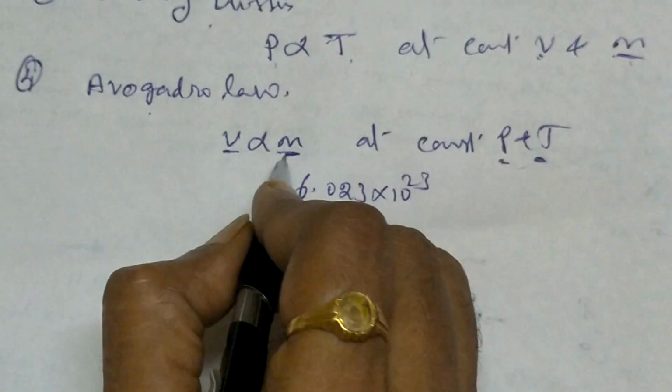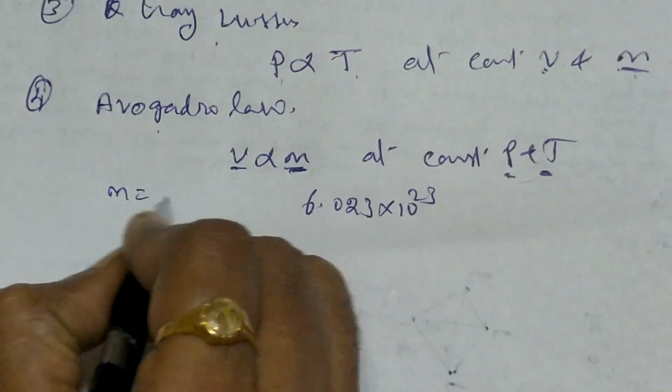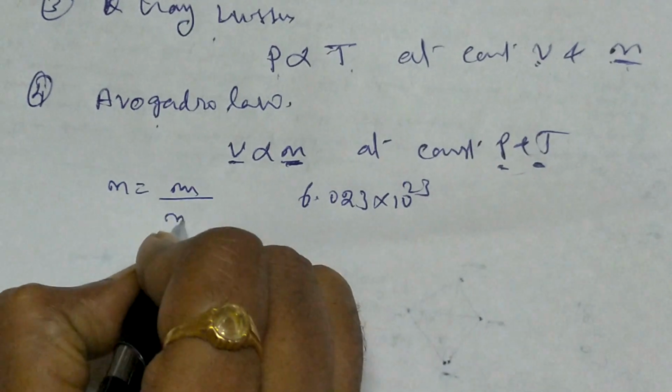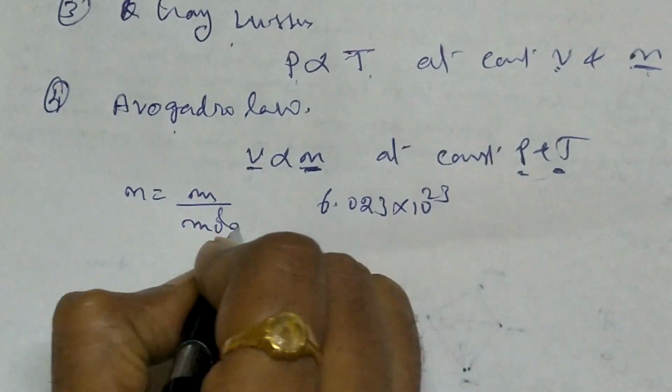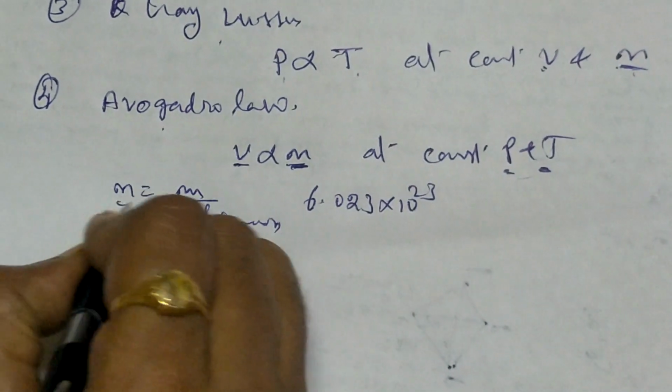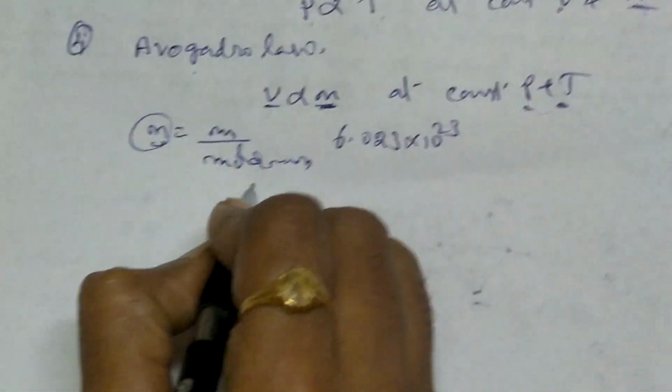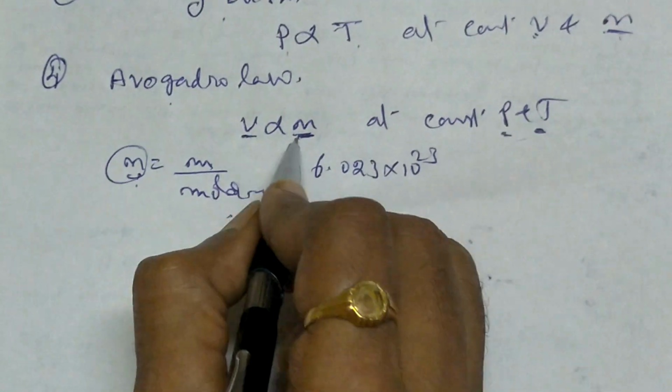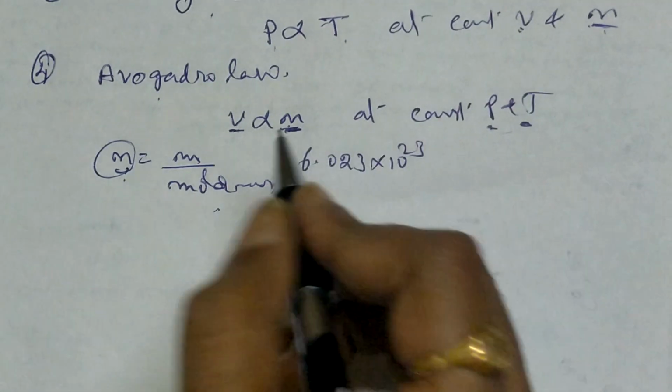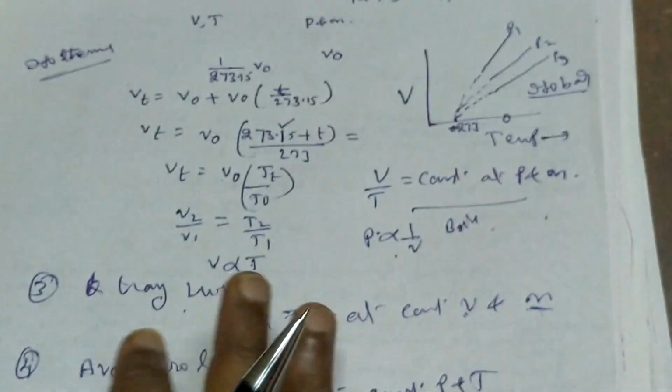So how is n related? n equals mass by molar mass. n is the number of moles. Mass by molar mass equals number of moles. So V is proportional to n at constant P and T. These are the four laws one has to remember from the exam point of view.